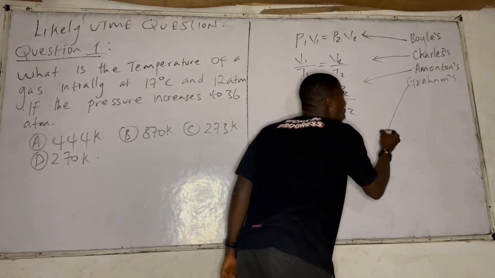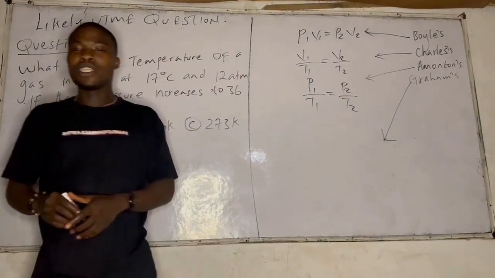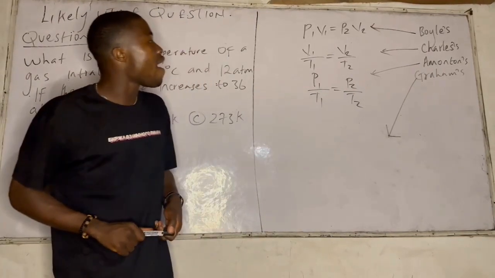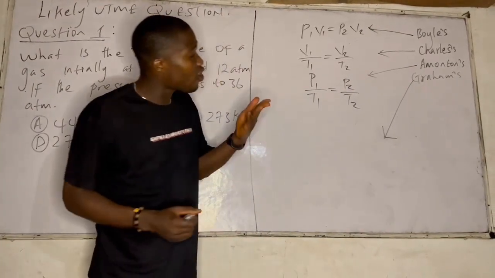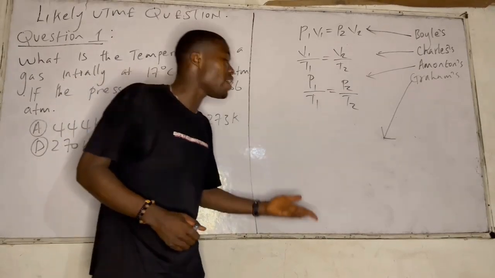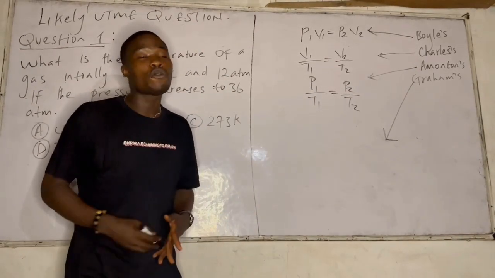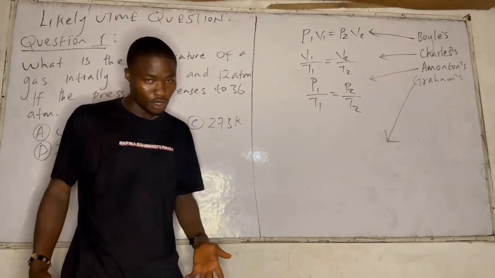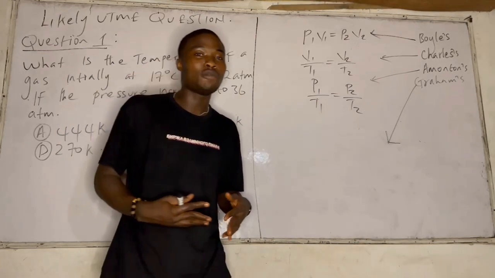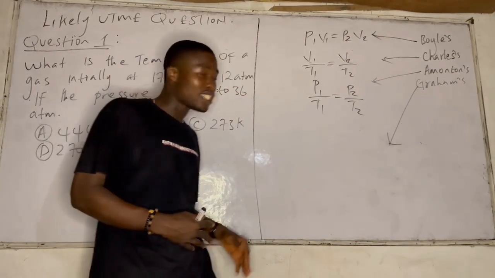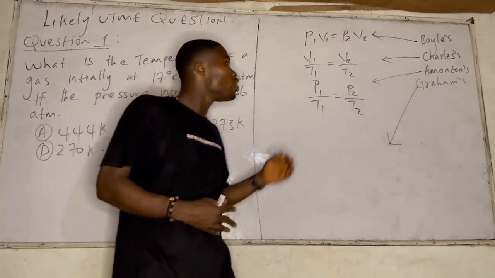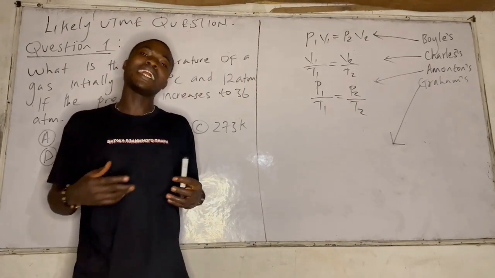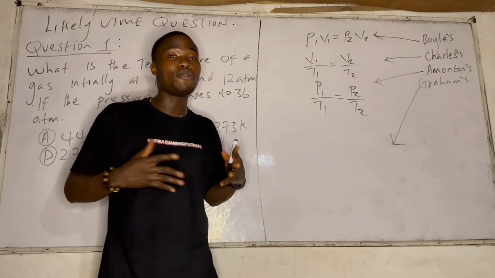Then Graham's law of diffusion. What did Graham's law of diffusion state? It's either called Graham's law of diffusion or Graham's law of effusion. Diffusion is the movement of molecules from a region of higher concentration to a region of lower concentration. So we are looking at diffusion in gases because of gas laws. Quickly, Graham's law of diffusion or effusion. The diffusion of gases through a tiny hole is called effusion.